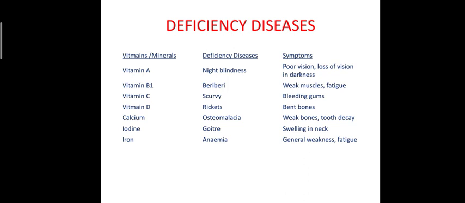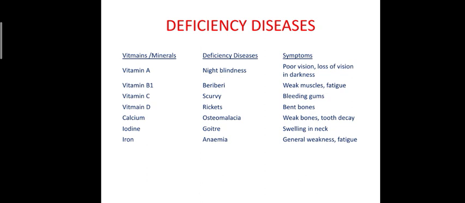See, if there is a deficiency of any of these vitamins or minerals, these are known as deficiency diseases. Like for example, if there is a deficiency of vitamin A, it causes night blindness. Vitamin B1, it causes beriberi. Vitamin C, scurvy, generally bleeding gums. Vitamin D, rickets, bent bones. Calcium, if there is a